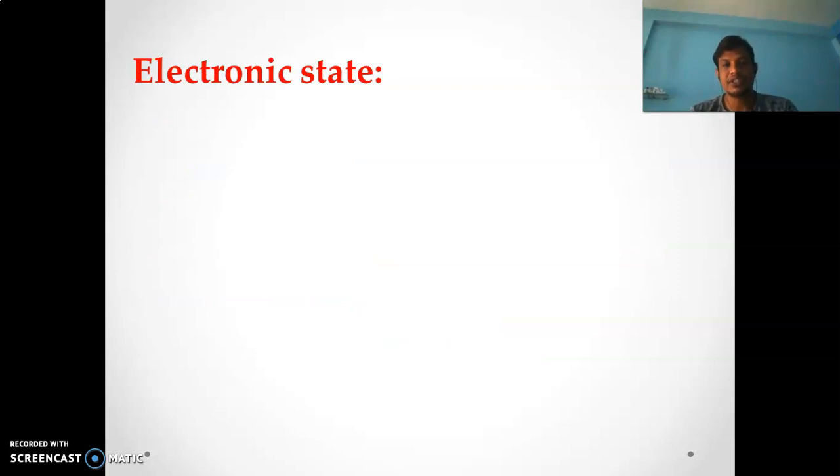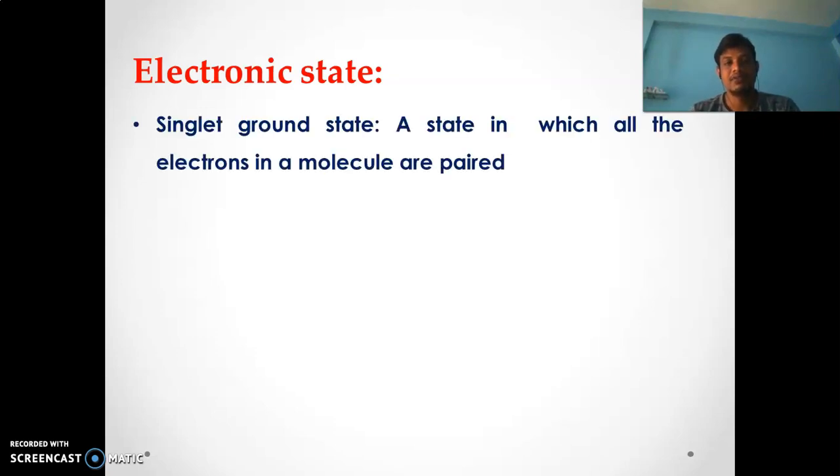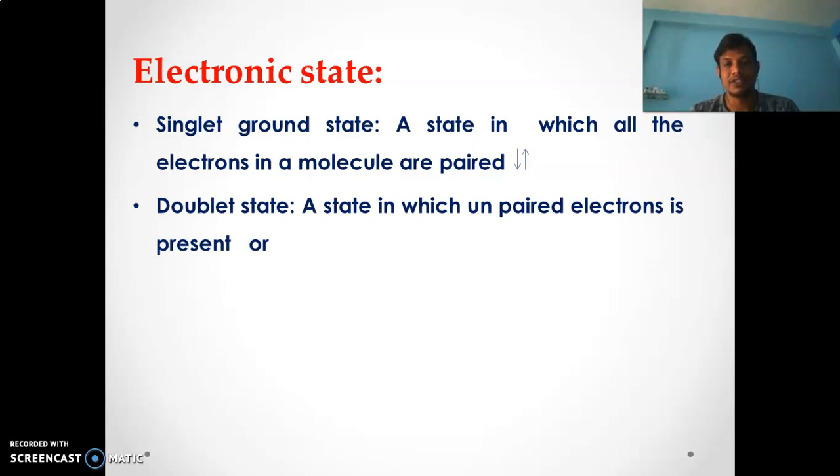During phosphorescence or fluorescence, some electronic changes occur, and the electronic states involved in fluorimetry are as follows. First is the singlet ground state, where all the electrons in a molecule are paired, and we can represent it like this on screen. The second state is the doublet state. The doublet state is a state in which an unpaired electron is present, and it may be like this or like this.